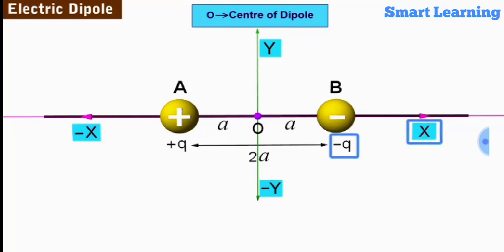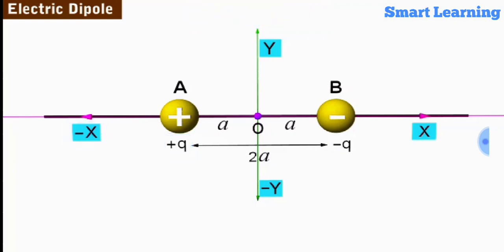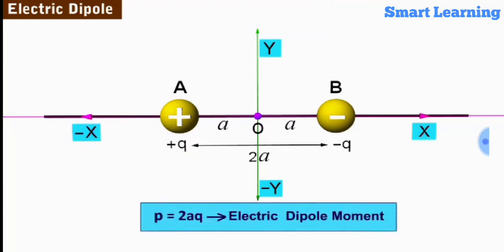The charge minus q is placed along the positive x-axis, and the charge plus q is placed along the negative x-axis. The product of the length of the dipole and the magnitude of the charge is called the electric dipole moment P. Here, P is equal to 2aq, which is a vector quantity directed from minus q to plus q.